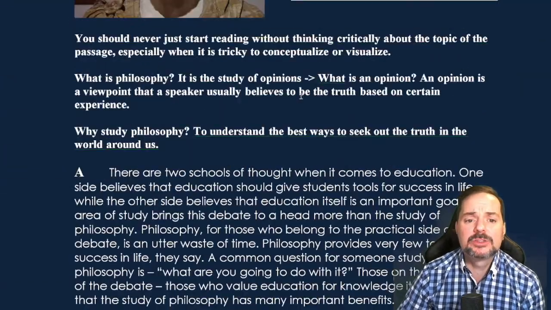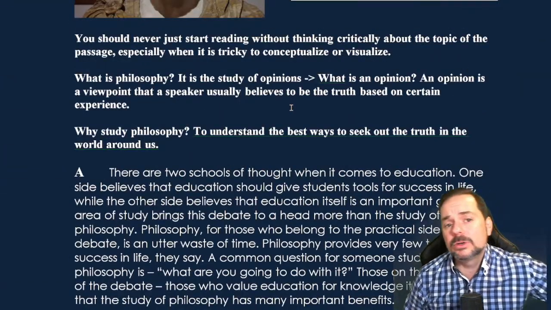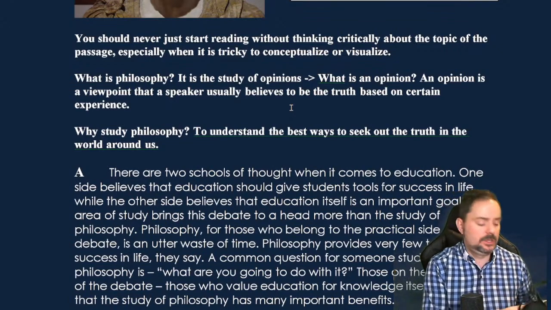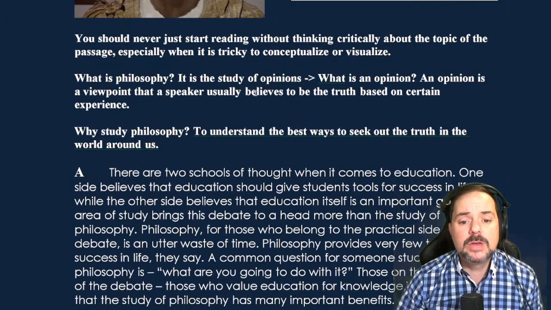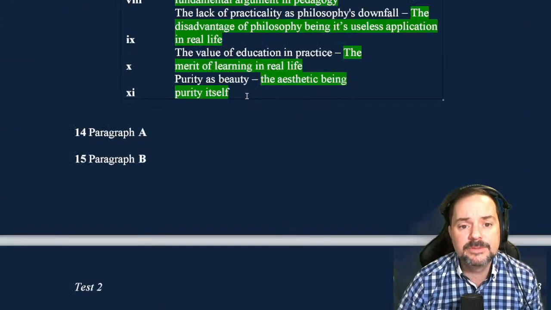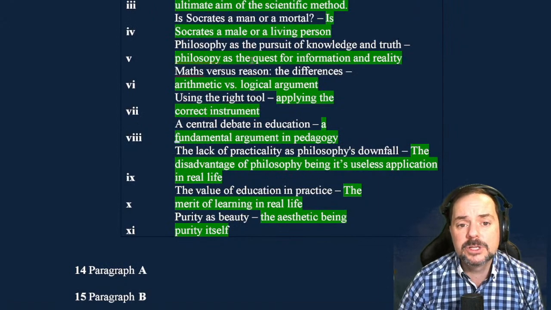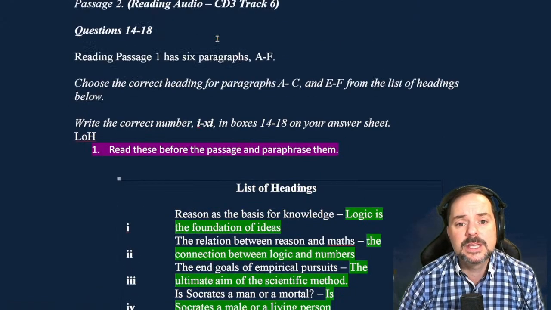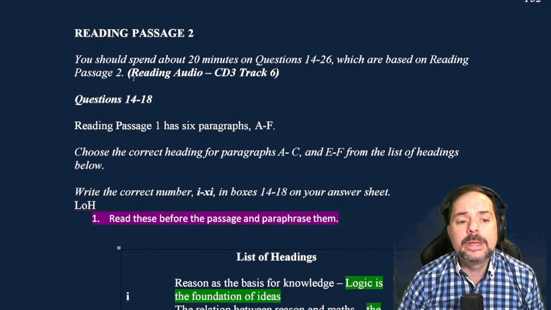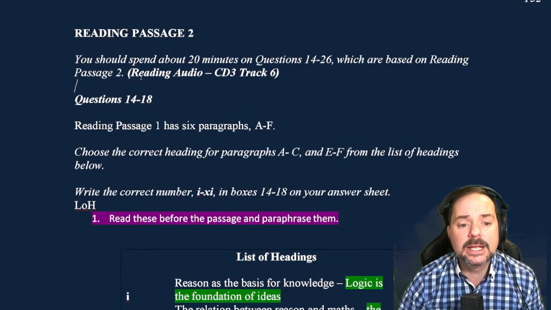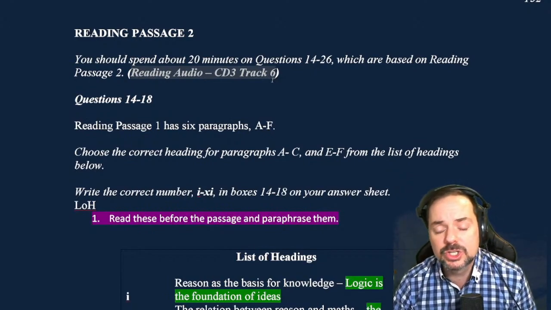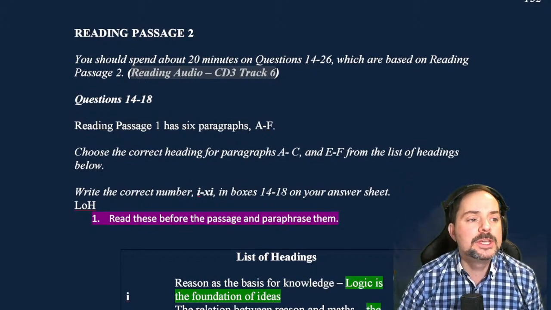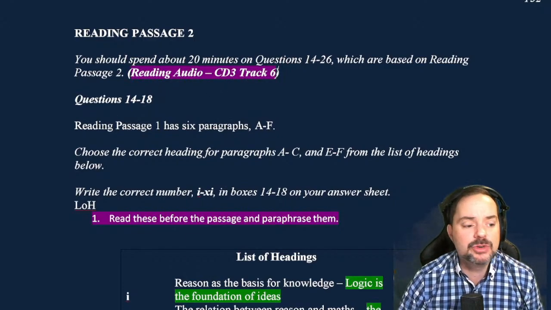Let's read the passage. Now, students, if you're looking for those really high band scores, you have to read the passage. Okay? And in our online materials, you actually have extra help for this. We're very proud that we are, as far as we know, the only company who gives this extra learning tool where we have British people reading the audio. So you can improve your reading fluency, your pronunciation for your speaking. So this one here is in your reading audio CD3 track 6.